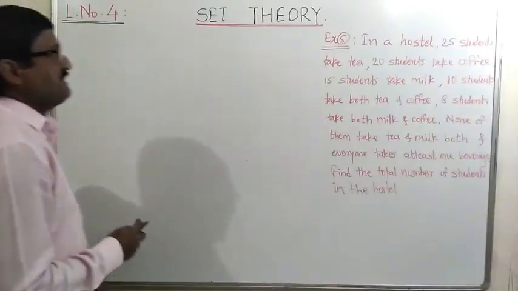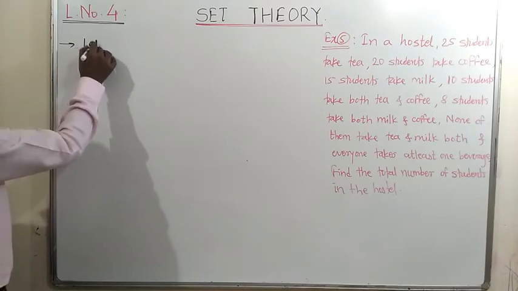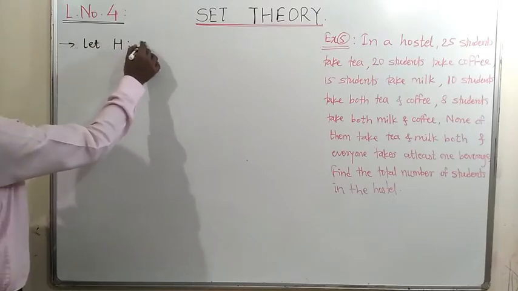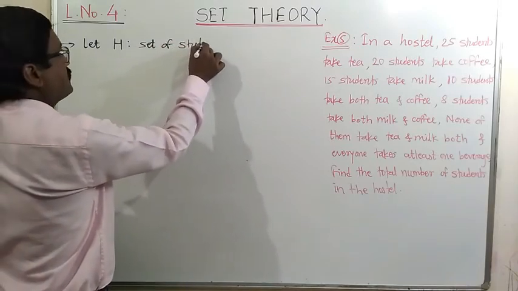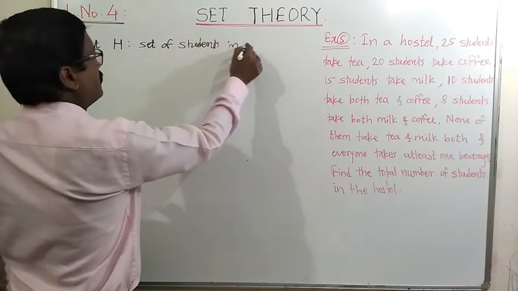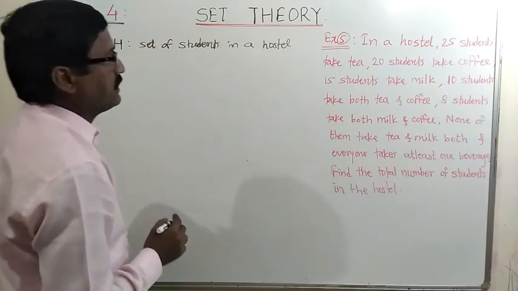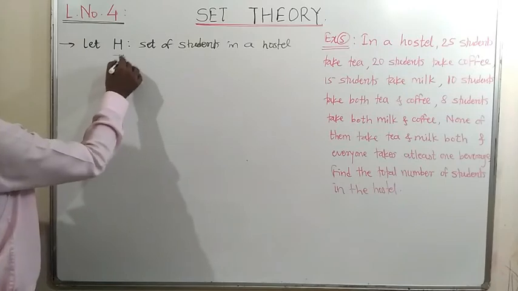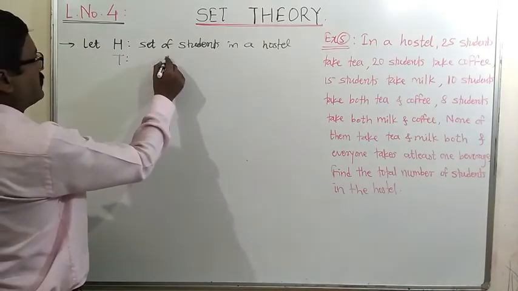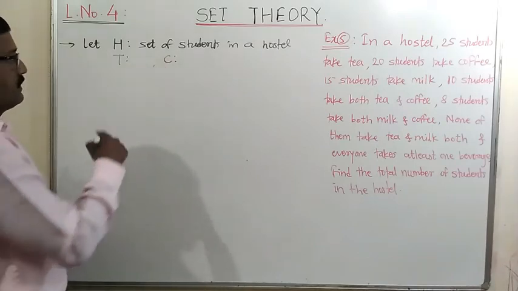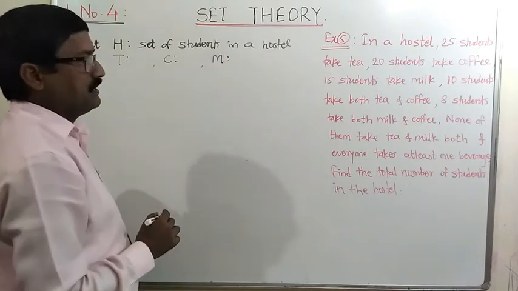Okay, first let us take the symbols for sets in this example. Let H be the set of students in the hostel. Then T is the set of students who take tea, C is the set of students who take coffee, M is the set of students who take milk.